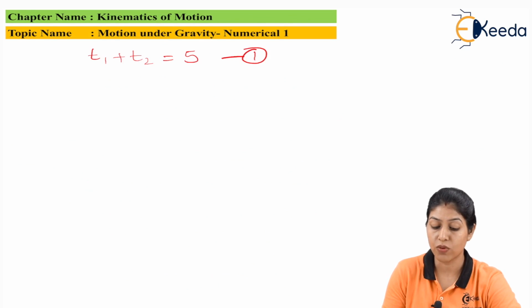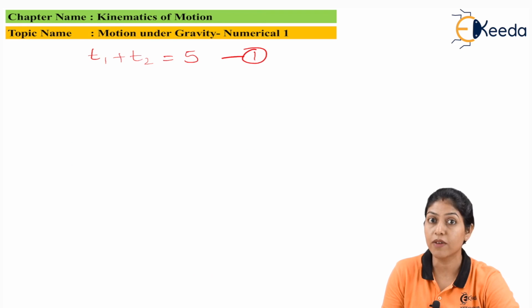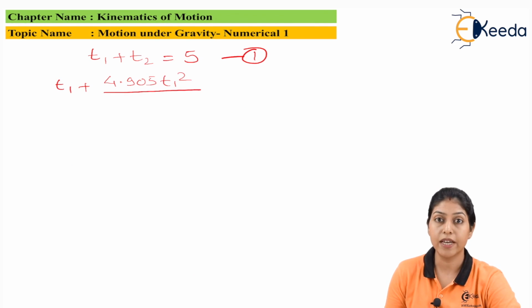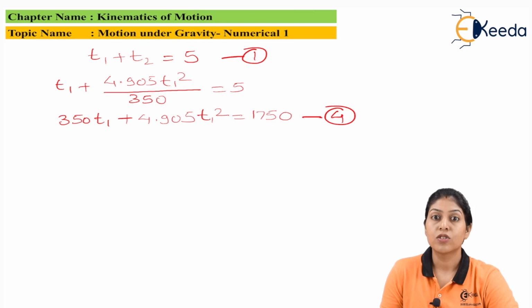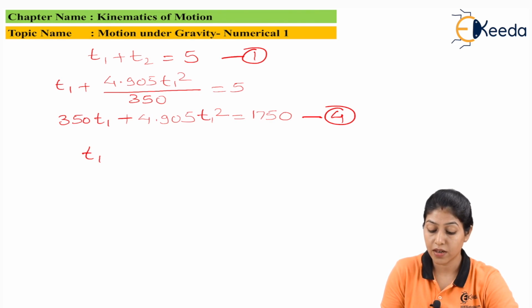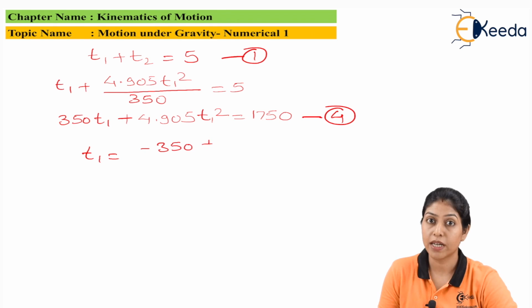This was our equation 1. So in this equation, if we put the value of T2 from this equation 3, that is 4.905 T1 square by 350, our final equation will be this, and this equation we can solve and we can find out the value of T1 with the help of mathematical equations.